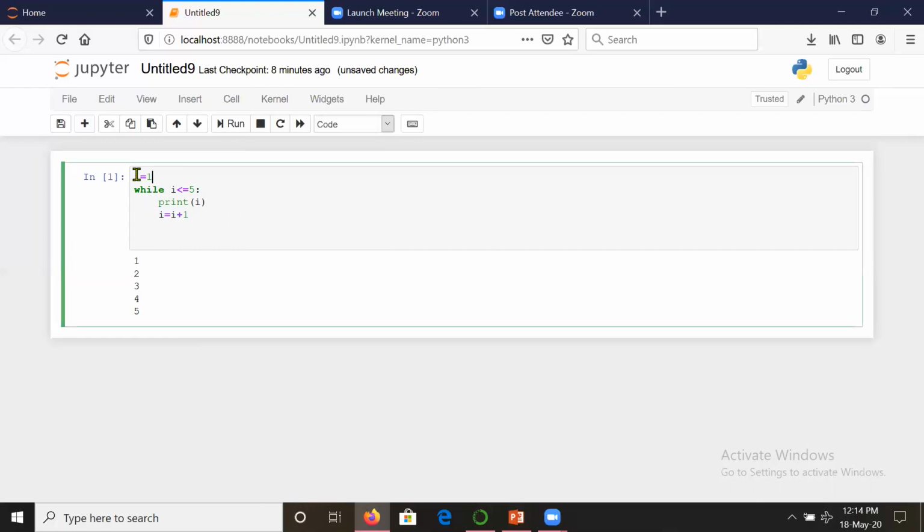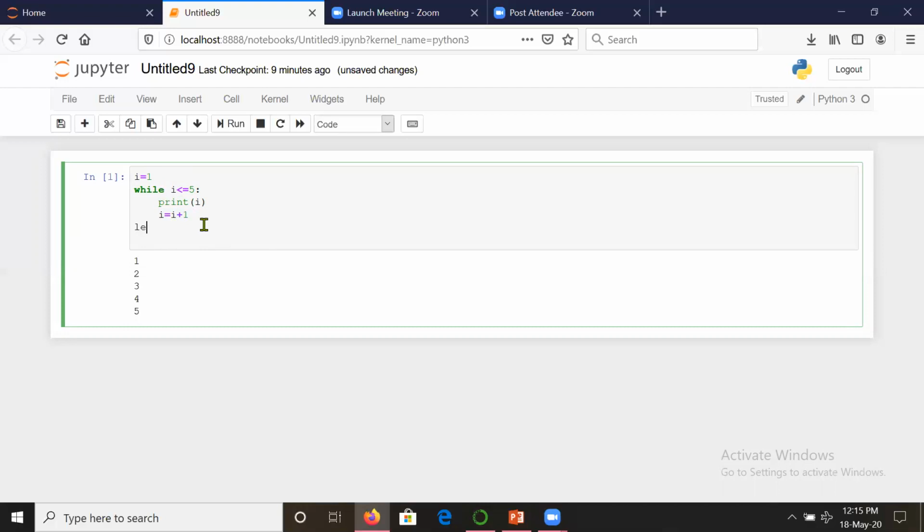Try to understand it. i is equal to 1. It has checked the condition: okay, 1 is less than 5. Then it has printed 1. Then it has made the value of i 2 by adding 1. Then again it went here and seen that 2 is less than 5. It has printed 2, and the value has become 3. Then again it says 3 is less than 5. It has printed 3, and the value becomes 4. 4 is less than 5. It has printed 4, and the value became 5. i is less than or equal to 5, so this condition still holds and is true. So 5 is printed and here i is equal to 6. Now this condition is not true, hence it will come out of the loop. This way it will get executed.